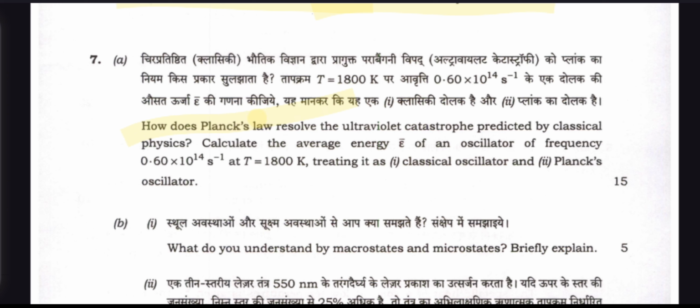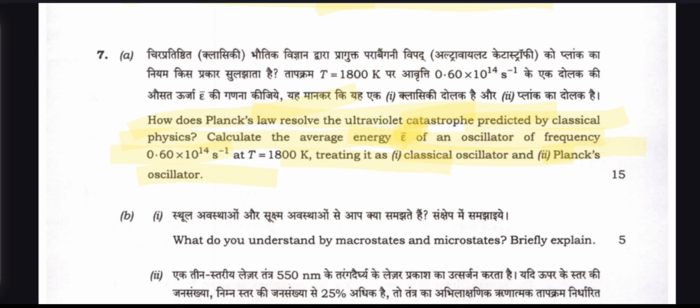How does Planck's law resolve the ultraviolet catastrophe predicted by classical physics? Calculate the average energy epsilon of an oscillator of frequency 0.6 times 10 to the 14 per second at T equal to 1800 Kelvin, treating it as a classical oscillator and as a Planck oscillator. Sorry, this is epsilon, not E, this is epsilon.